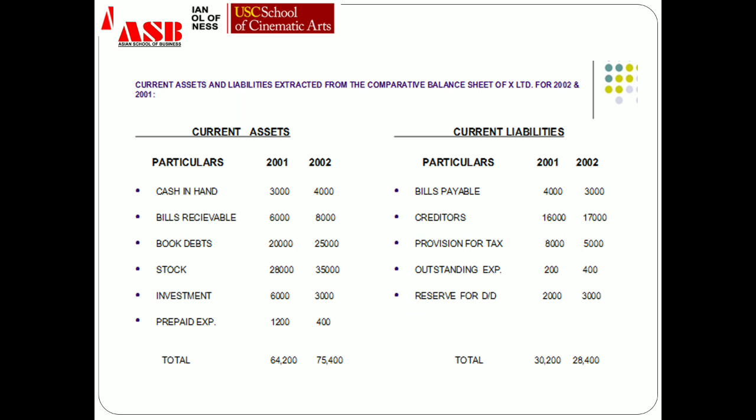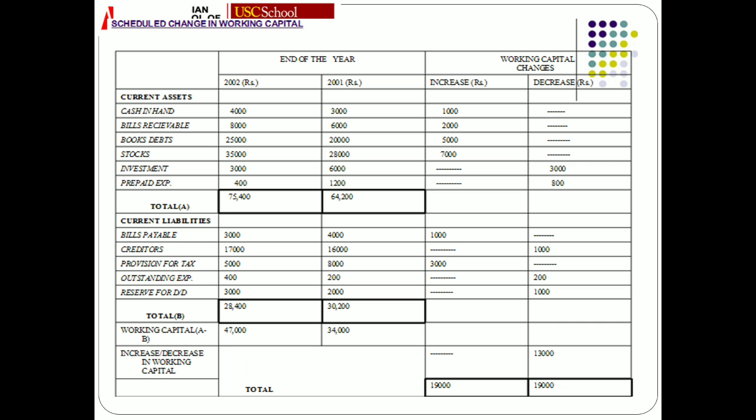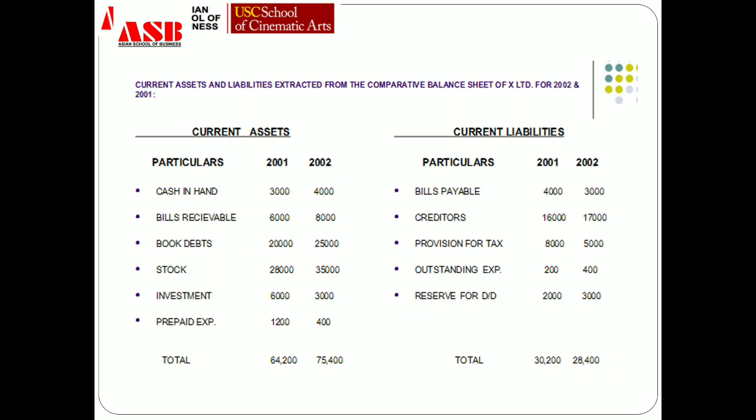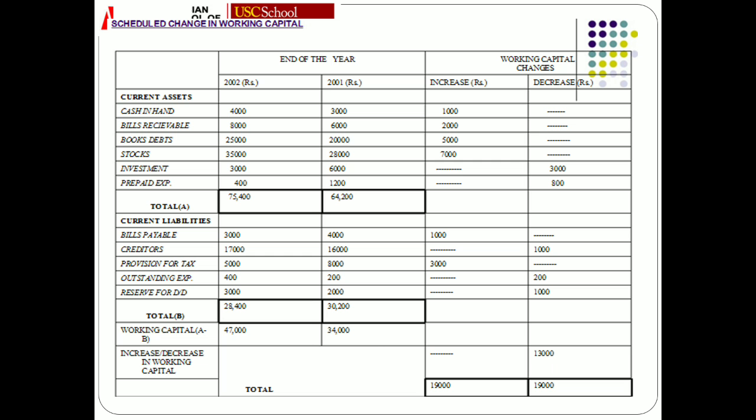Then similarly, we'll see in the question that there are current liability items. Bills payable is there, creditors is there, provision is there, outstanding is there, reserve is also there. This is the list of current liabilities. Now, the same way as we did in case of current assets, we'll record all these items in the schedule of changes in working capital. So we have listed out all the items here, and then simply the values.